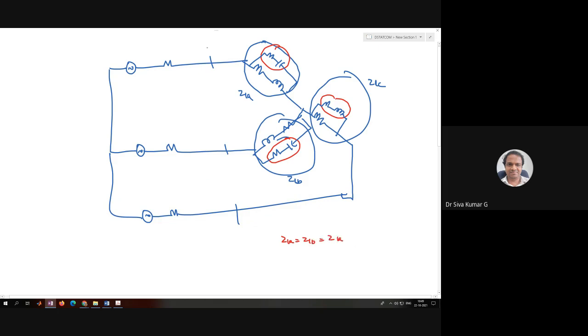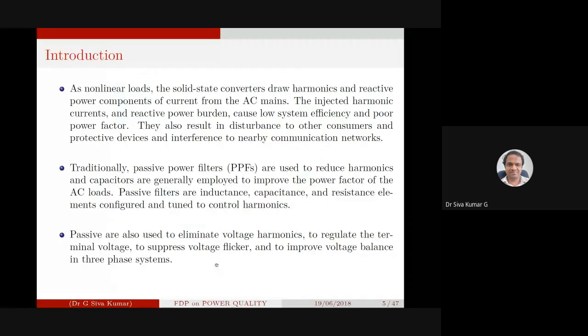Okay, in that case, your terminal voltages of A and B and C are balanced also. That can also be used with respect to the passive filters. In our case, as per the syllabus content, we are going to eliminate only the current harmonics, not the voltage harmonics.